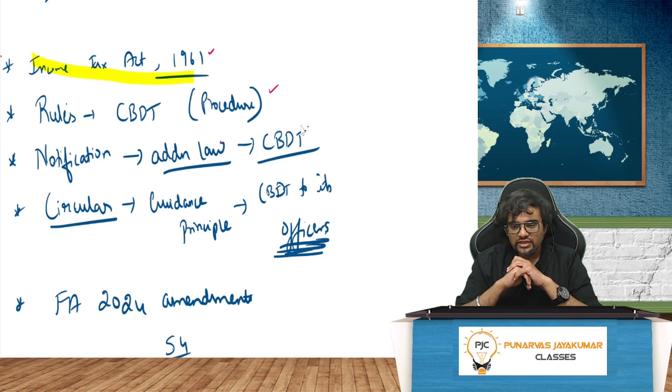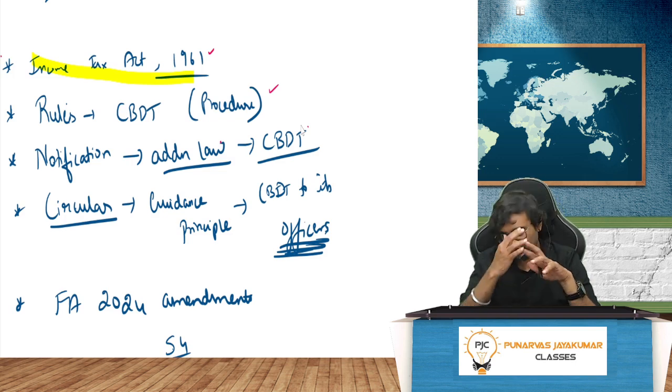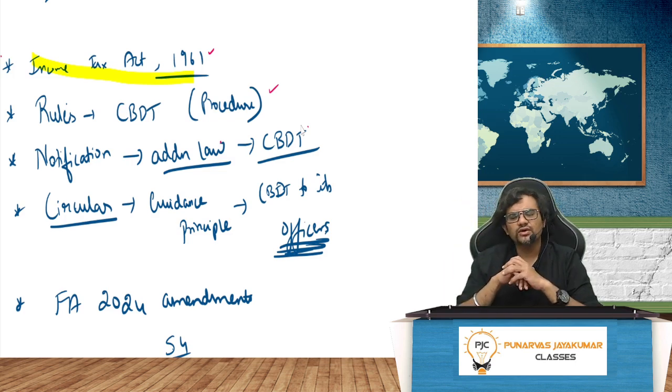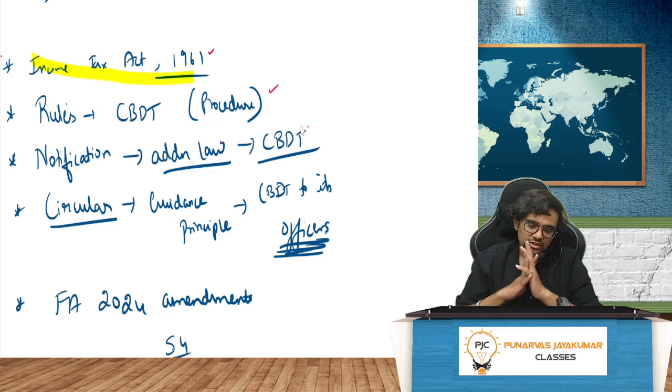And circular is always given by CBDT to its officers, not to the assessee. That's the interesting part. Generally, we think circular is for everybody. No, circular, whether it is a GST circular or an income tax circular, is only for whom? Officers, yes. So officers have to read that and follow the law accordingly. It's like an internal document, but of course it's accessible to everybody.